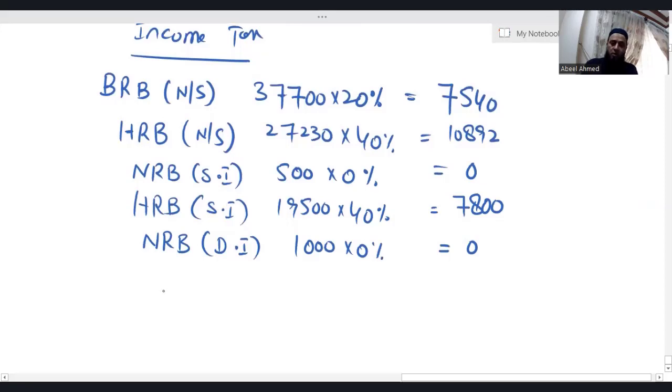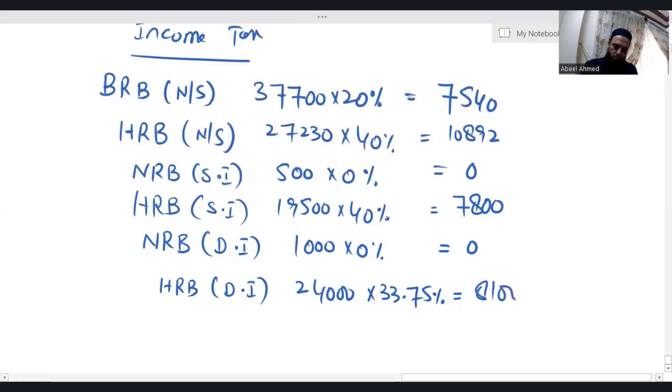So the remaining is 24,000, which falls obviously in higher rate band. Applicable tax rate is 33.75%. That is 8,100.